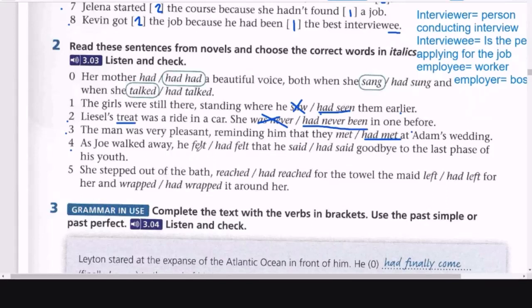And the first one, felt or had felt? Felt. Felt starts with F, right? Actually it is felt. As Joe walked away, he felt, not had felt, that he had said goodbye to the last phase of his life.